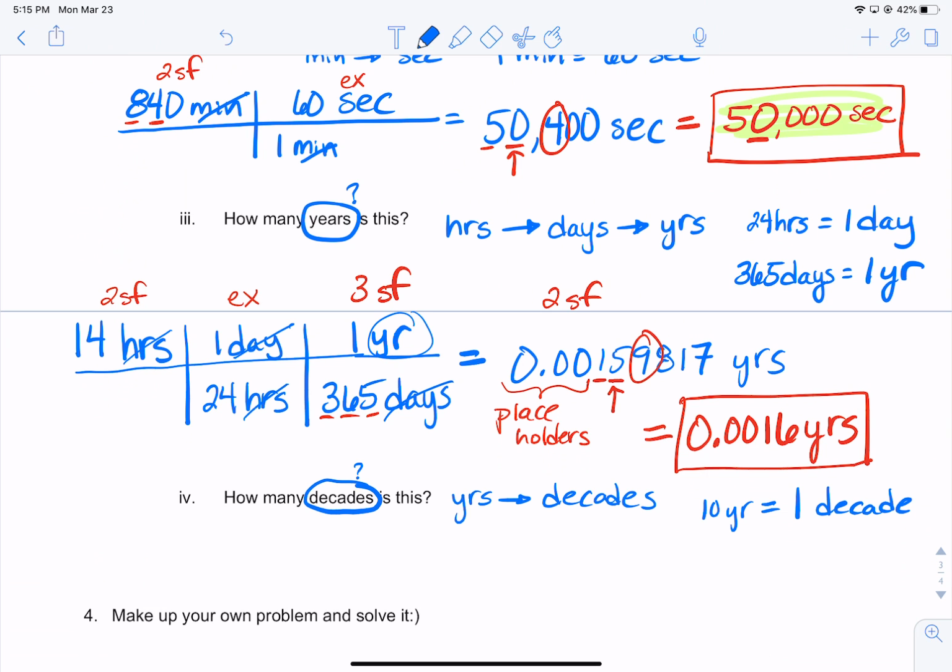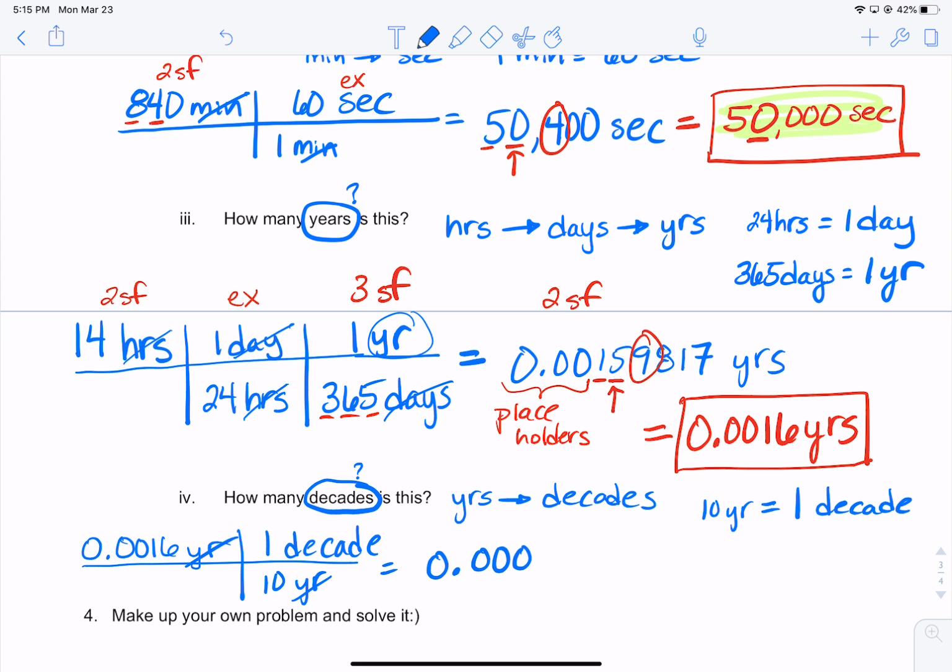All right, so I'm going to take my given, 0.0016 years. I'm going to convert that to decades. That means there's 10 years in 1 decade. My years cancel. I'm left with this really, really small number.